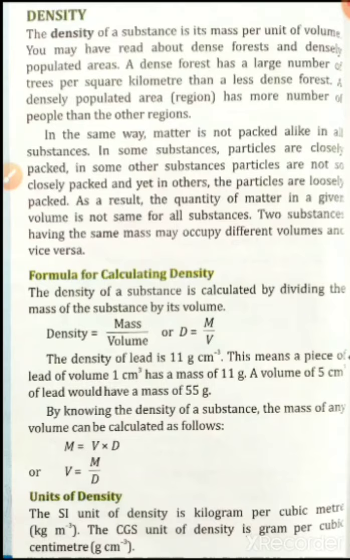In some substances, particles are closely packed. In some other substances, particles are not so closely packed. And in others, the particles are loosely packed. As a result, the quantity of matter in a given volume is not the same for all substances. If we select the same volume in three different matters and try to calculate the number of molecules present in that space, it must be different.